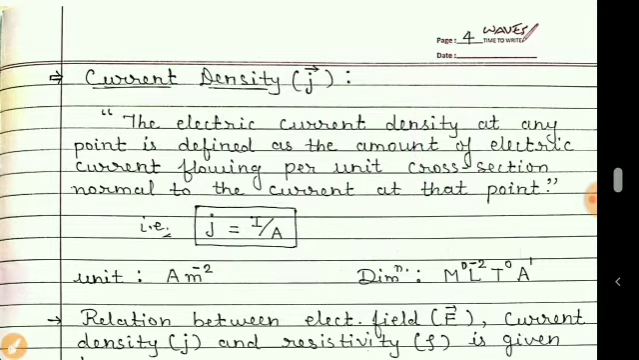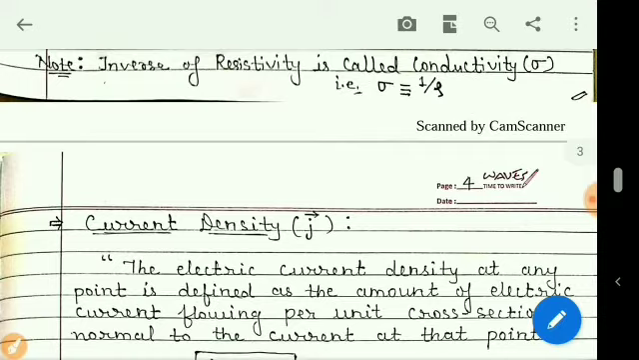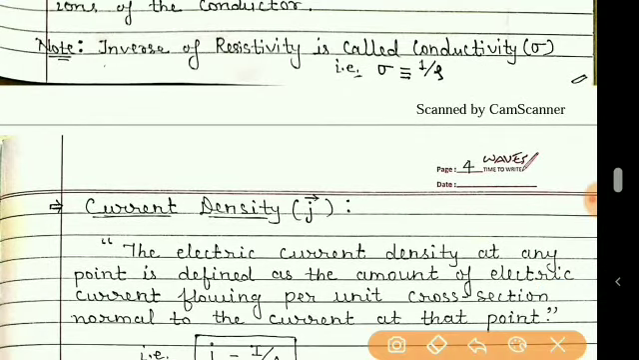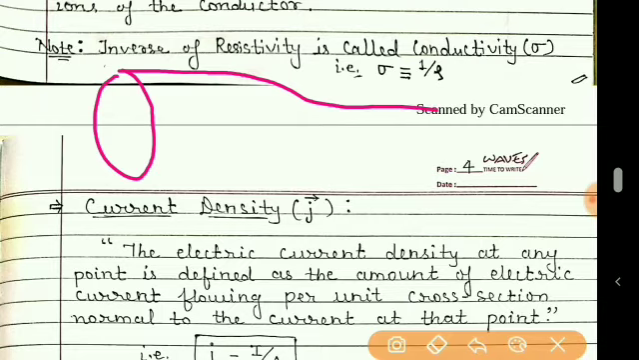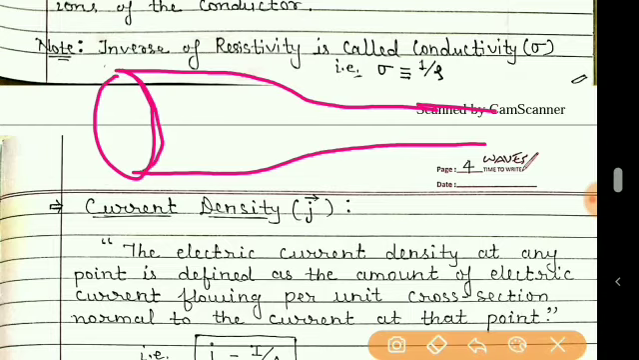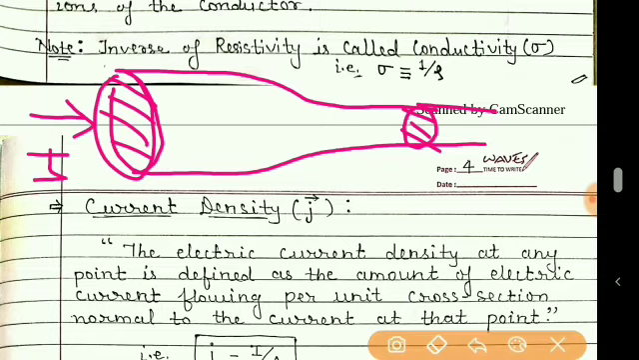Let me give you a better example. Suppose we consider a conductor. Here it is thicker and then it becomes thin. Here the cross-sectional area is more and here the cross-sectional area is less. So if the current I is flowing through this conductor, then the same current will flow through this cross-sectional area also, that is I only.